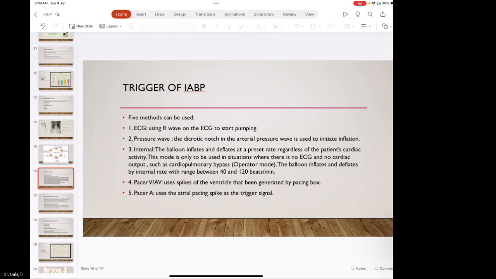This is very important because those things were not there in the initial models of the IABP. If there was arrhythmia, we were not able to do the diastolic augmentation during that time. But now the later machines and models have incorporated that. So you should know how that is done, and where the trigger is, how the trigger works during AF. You should have included that in your talk. That is the main thing.